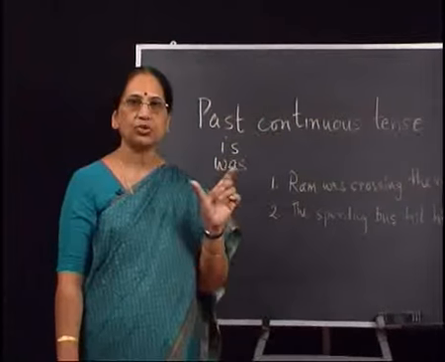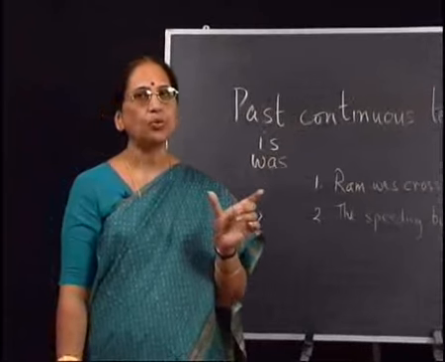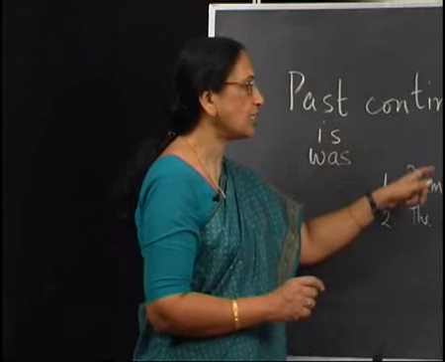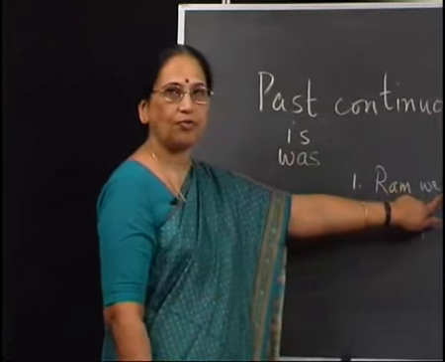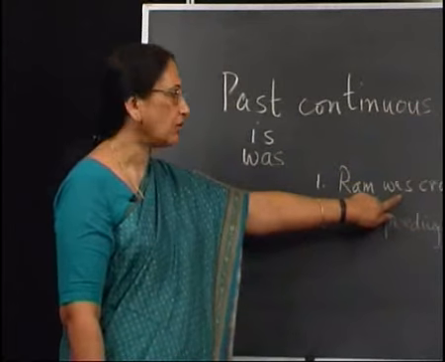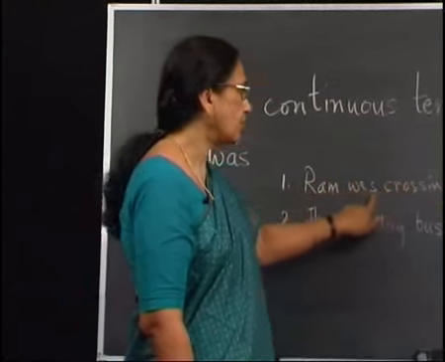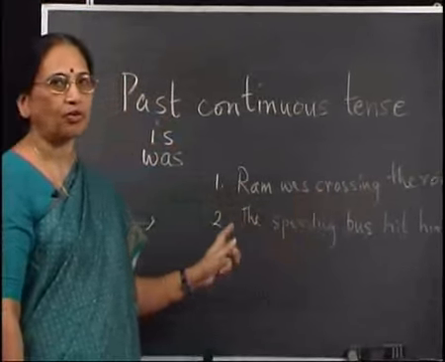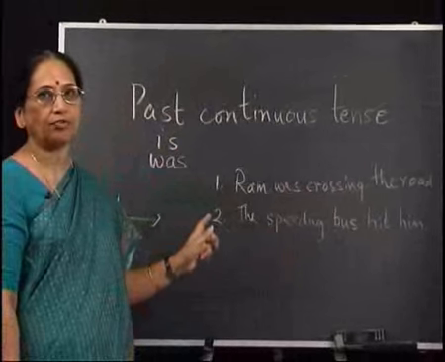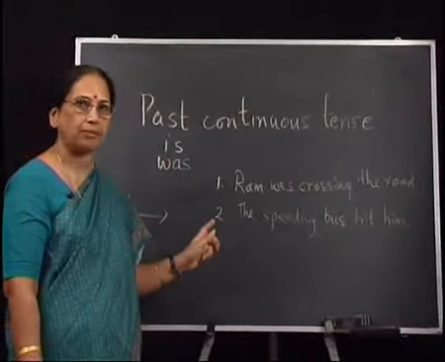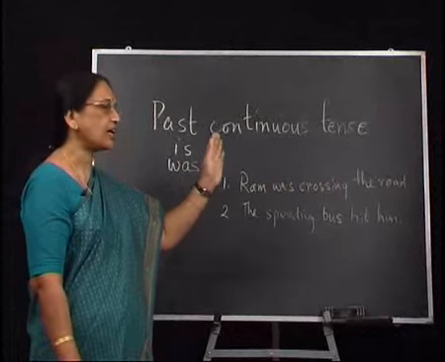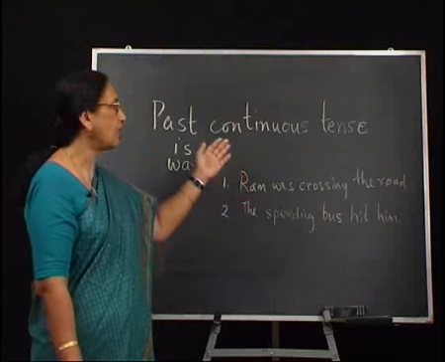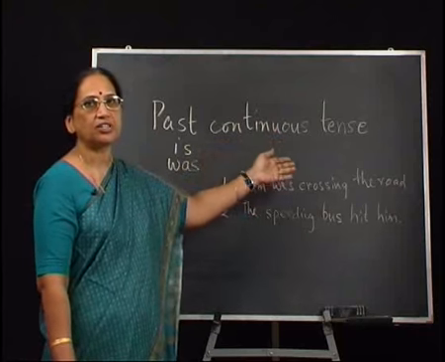Remember that the use of when also is a clue, a way in which we can find out that the past continuous tense has been used. One way is to look for the auxiliary and the ing form, the auxiliary in the past and the ing form. The second thing to look for, the second clue, is the use of words like when. In this case, when this action was taking place, another action had happened in the past. That is how we denote the past continuous tense.